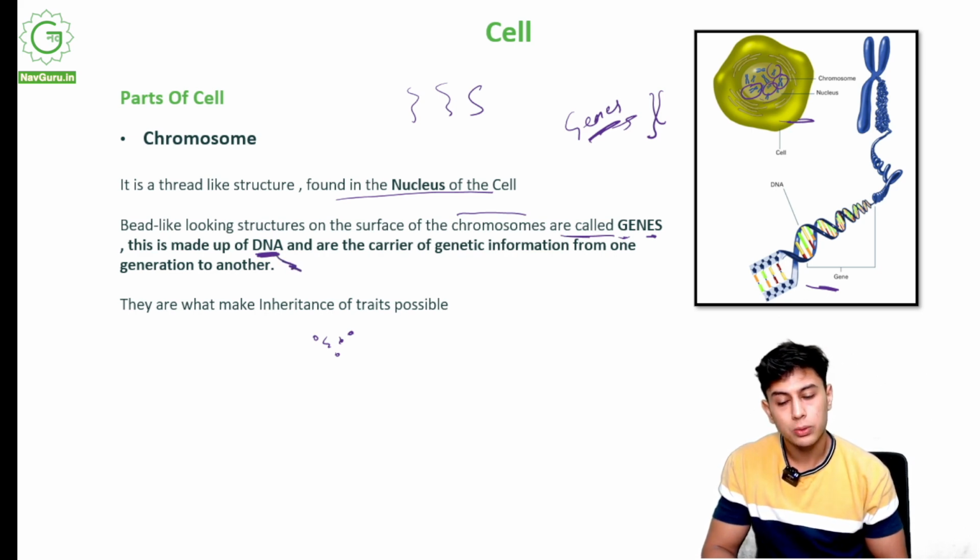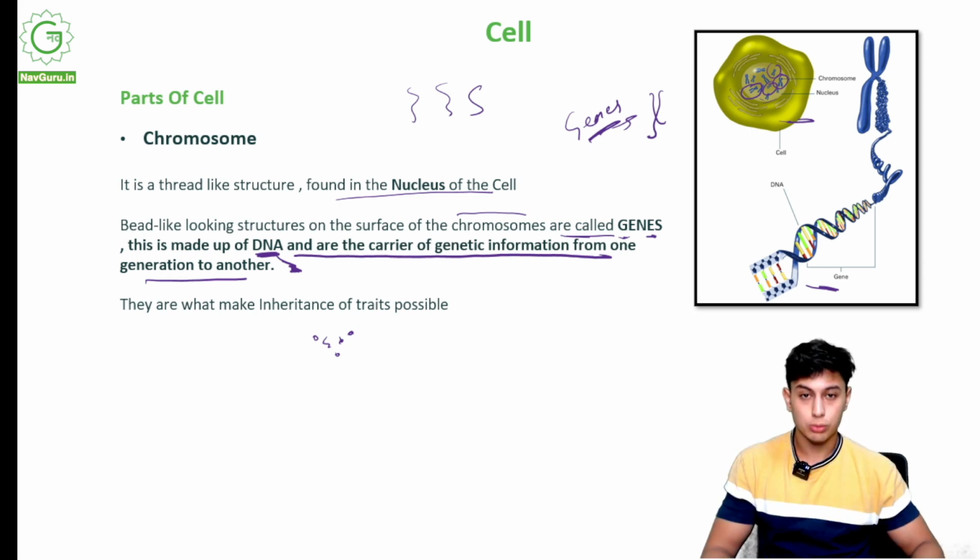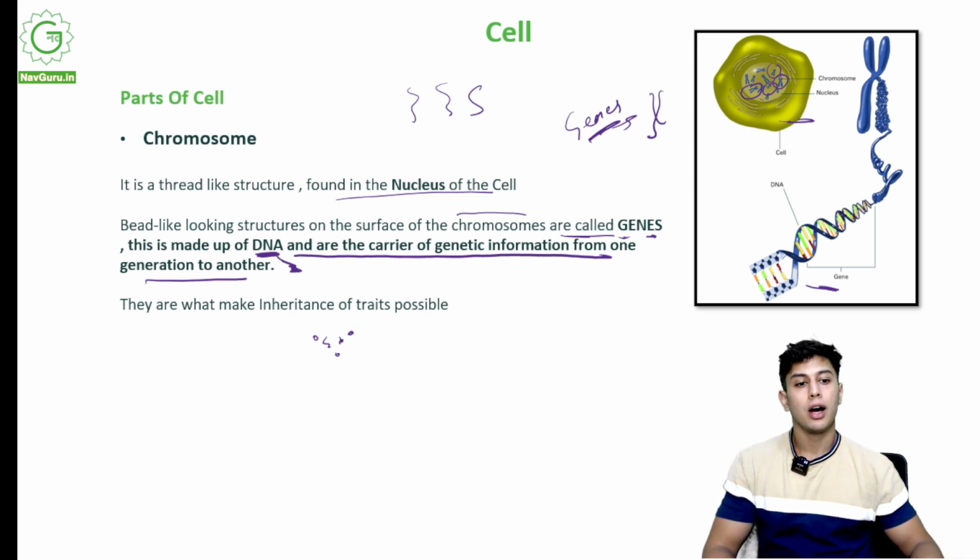What does DNA do? This DNA is the carrier of genetic information from one generation to another. We might look similar to our mothers and fathers. A goat looks similar to its parent goat. Everything looks similar to their parents. How does this happen?